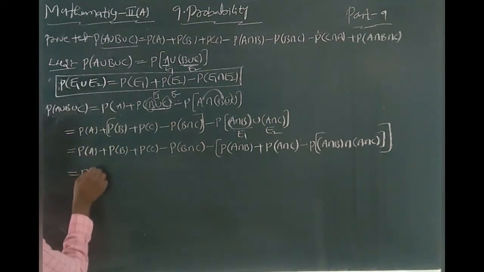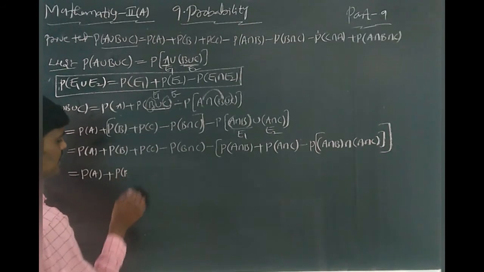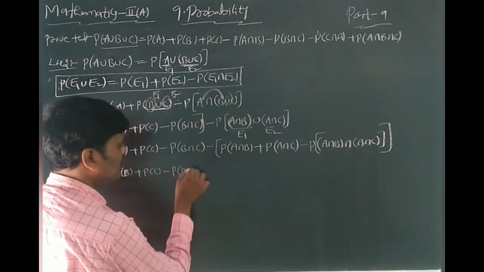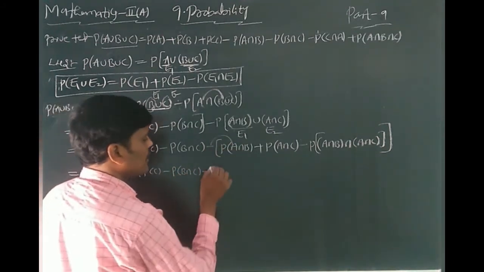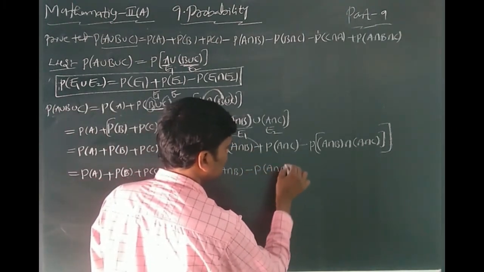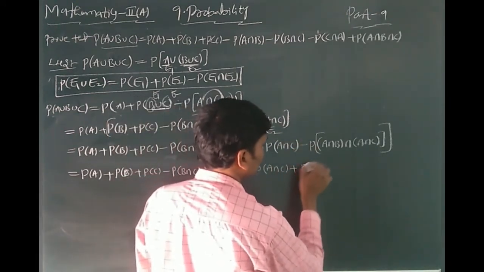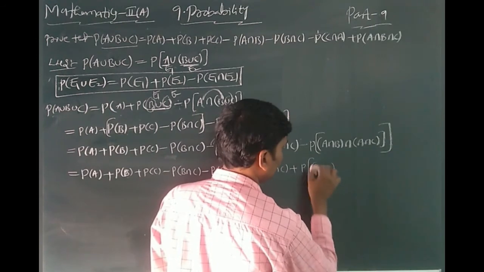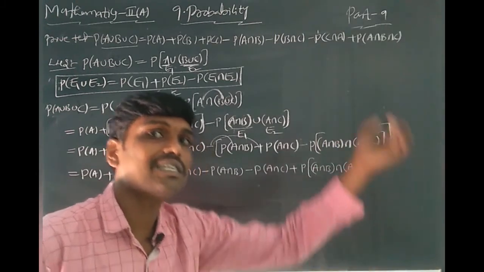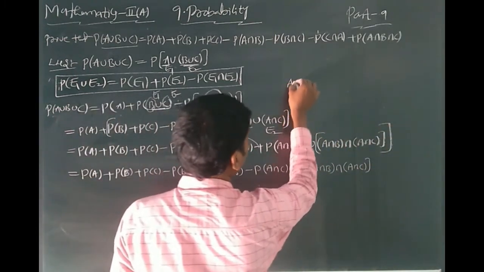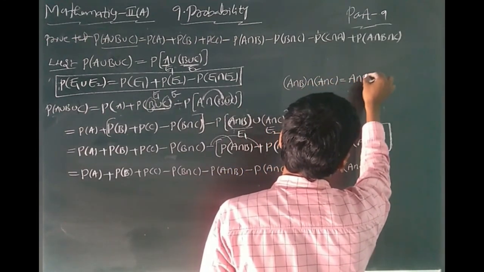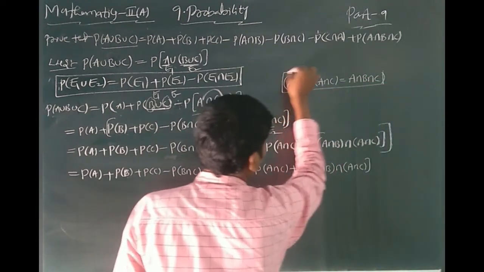After that, P of A plus P of B plus P of C minus P of B intersection C minus P of A intersection B minus P of A intersection C, minus into minus plus P of A intersection B intersection A intersection C. Here A intersection B intersection A intersection C is nothing but A intersection B intersection C. This one is a formula.